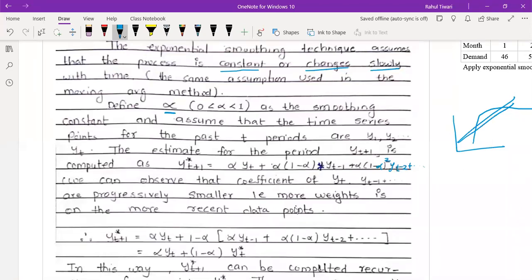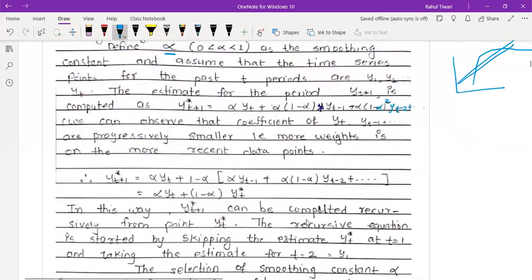We can observe that the coefficients of yt minus 1 and so on are progressively smaller, that is, more weight is on the more recent data. These values, like yt minus 1 and so on, are progressively very small when you calculate values like yt plus 1, yt plus 2 and so on. These values are basically based on yt minus 1, yt minus 2 and so on. Okay, so when you just do the calculation, you will know.